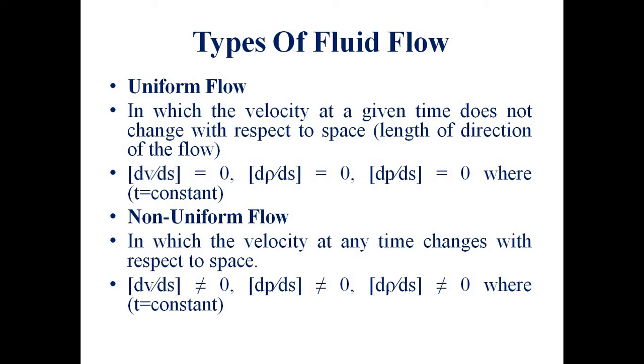If you consider a pipe or a conduit and check the values of velocity, pressure and density at different points in the pipe at a time, the value will not change. That is dV by ds equal to 0, d rho by ds equal to 0, dP by ds equal to 0. With respect to position or space, these values remain constant at a particular time. That is why t is given as constant.